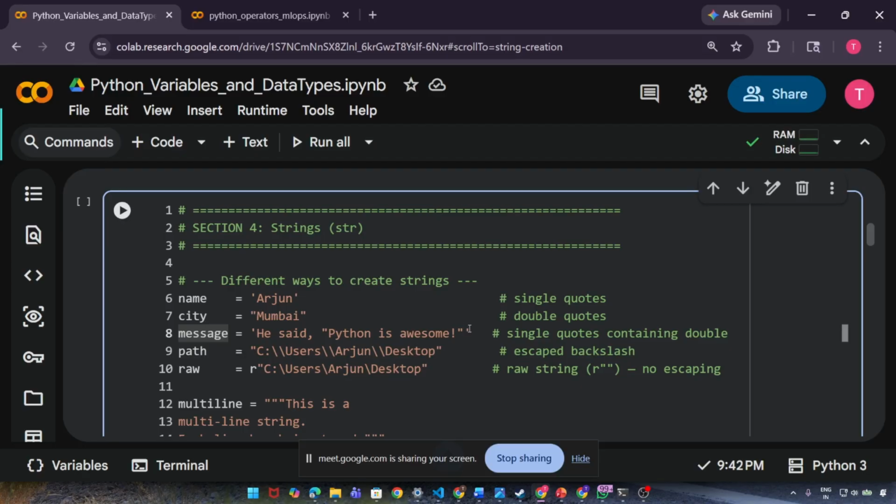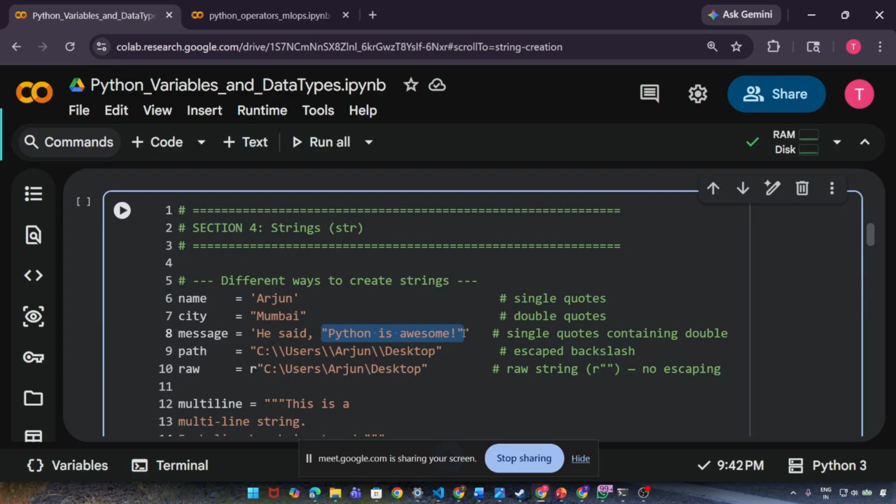Message, see, this is the purpose I want to say. Message: as he said, Python is awesome. Guys, Python is awesome or not? Python is awesome? Tell me. Yeah, Python is awesome. So someone spoke "Python is awesome".